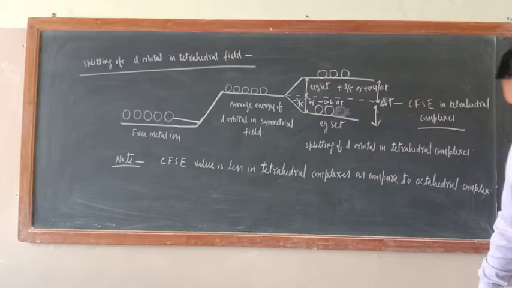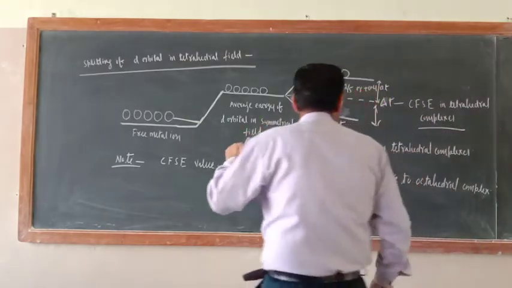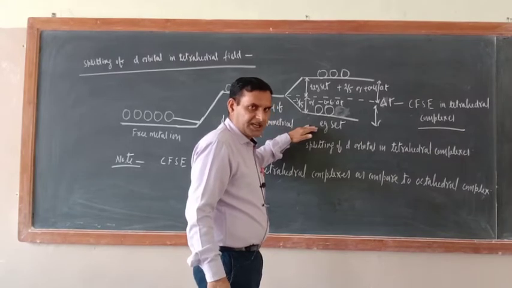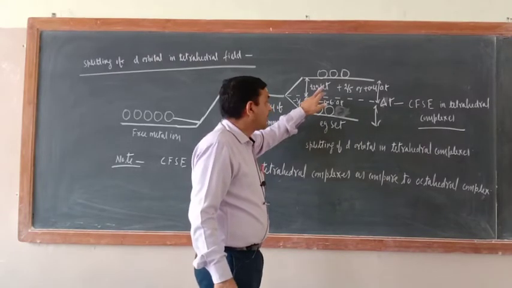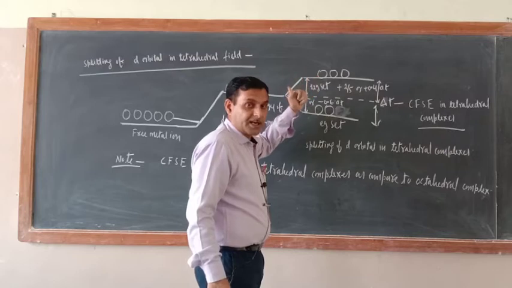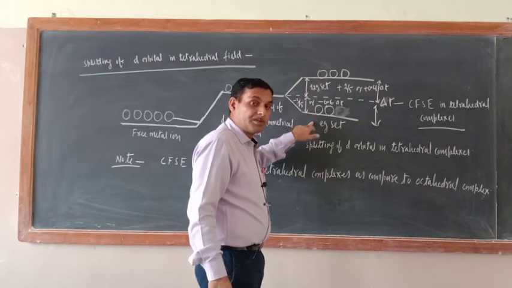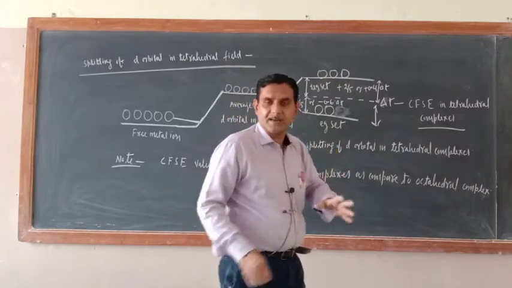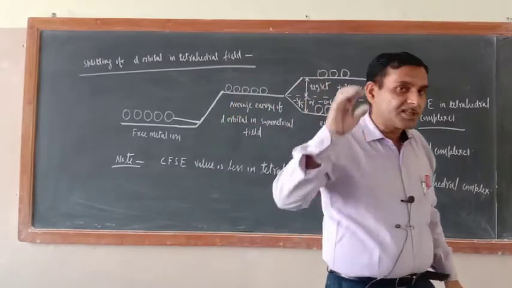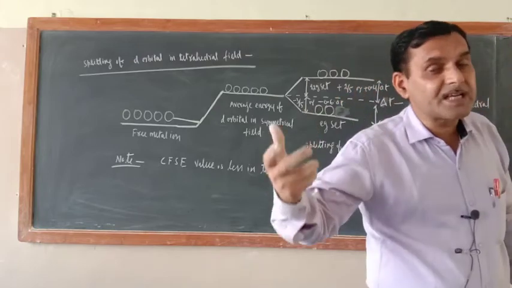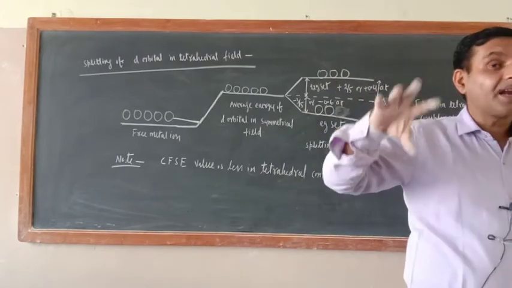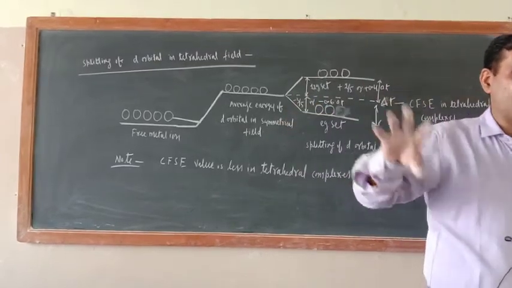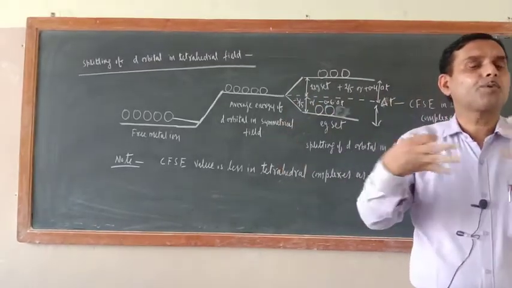But the basic question is, why do they split into 2 this way? The Eg is on the downside in tetrahedral and the T2g is on the upper side, while in octahedral T2g was down and Eg was up. Why is there that much difference? This is because of the different orientation of d orbitals and the number of ligands approaching. In octahedral complexes, 6 ligands are approaching.